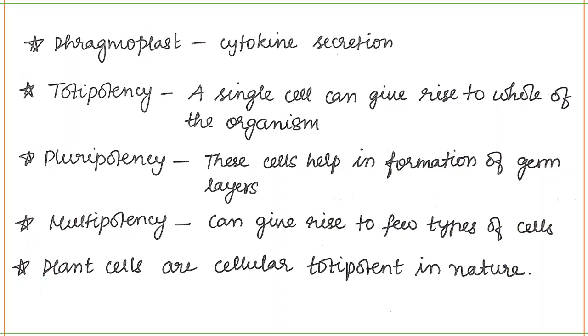A multipotent cell can give rise to a few types of cells. And plant cells are cellular totipotent in nature. Yes, one single plant cell can give rise to the whole organism. That is why it is called totipotent. That is why plant biotechnology is a field where we can culture, where we can grow any plant tissue, any plant organ. Why? Because their cells are totipotent.